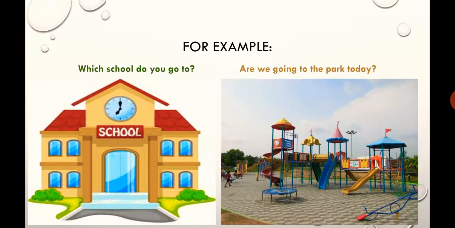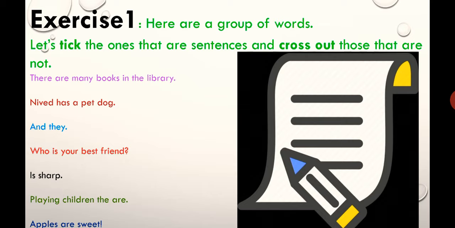Okay, students. So, here are some examples for you. Which school do you go to? Here W is capital in the beginning and in last question mark is there. So this is a question. Are we going to the park today? Here A is capital and in last question mark is there, and in between the word space is there. So this is a question. This is a type of a sentence. Which type? Question.